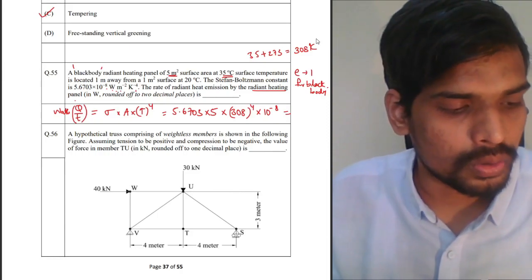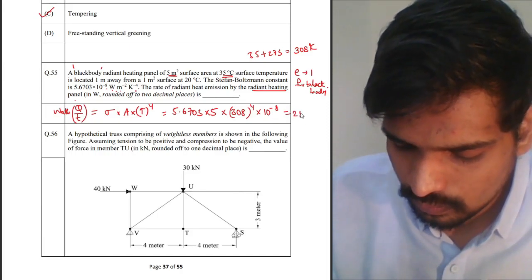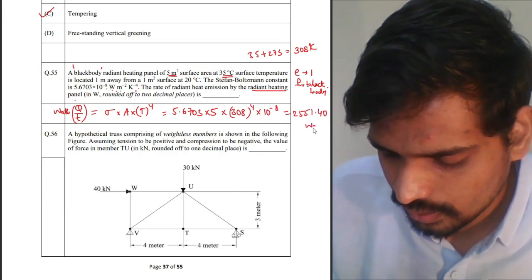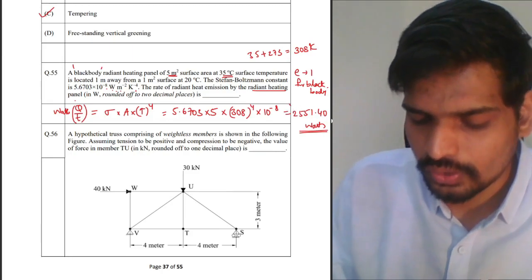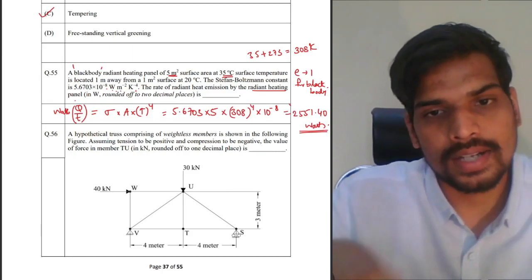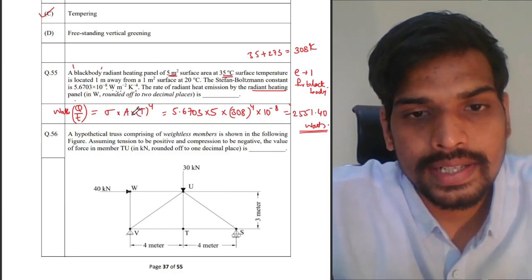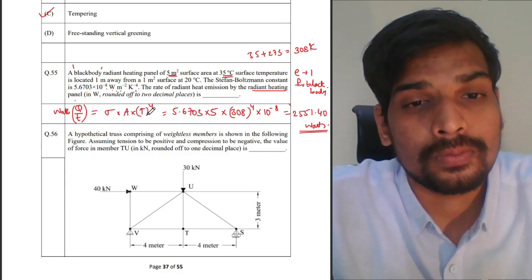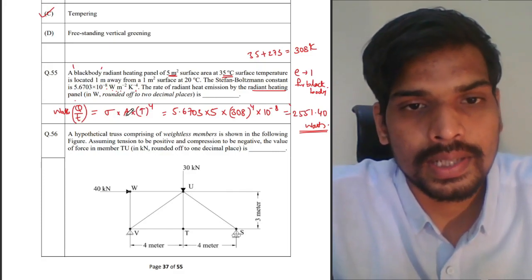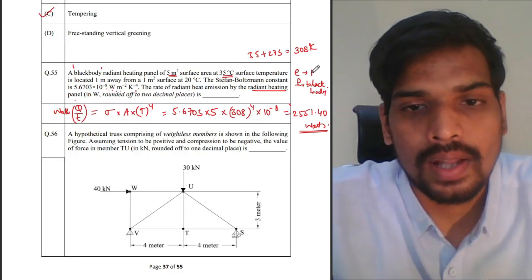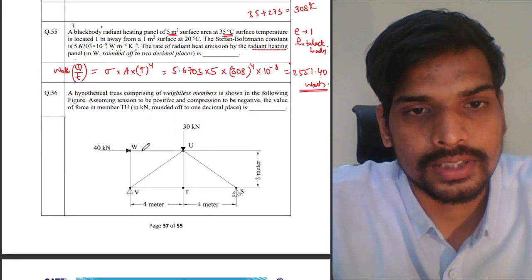I think the answer comes out to be 2551, something like that. I checked and this was the answer which I got. You can use your calculators to cross check. So that's the solution for this question. Stefan Boltzmann constant into area of the radiating surface into temperature raised to the power 4. If it is not a perfect 100% emitter of heat, then you need to take the fraction also. But for black bodies, it is 1. So you can neglect that factor here.